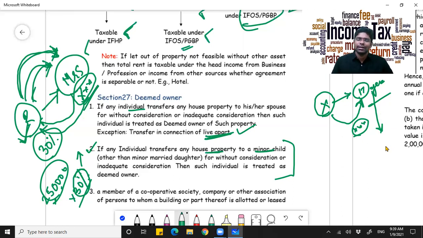So in the event of her getting married as a minor girl, even if she doesn't give consideration for a property which is being transferred by her father, that will be treated as exemption, and X will not be treated as owner if he transfers a property when she is married, even as a minor child.